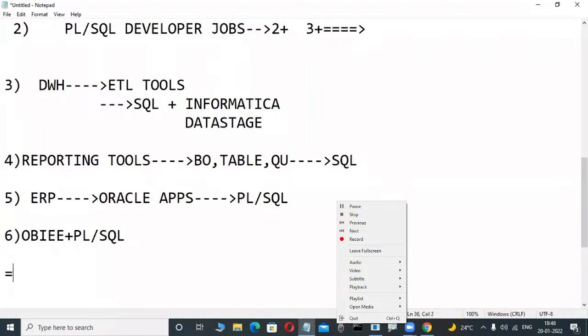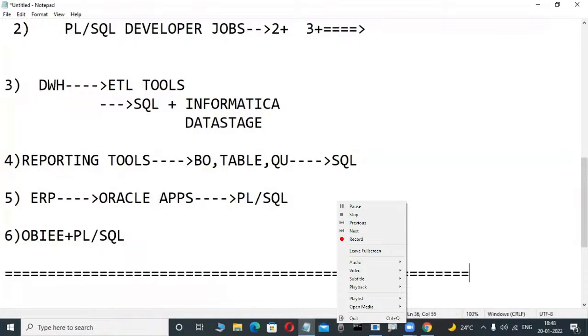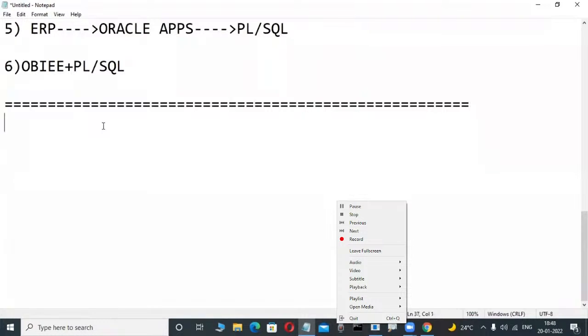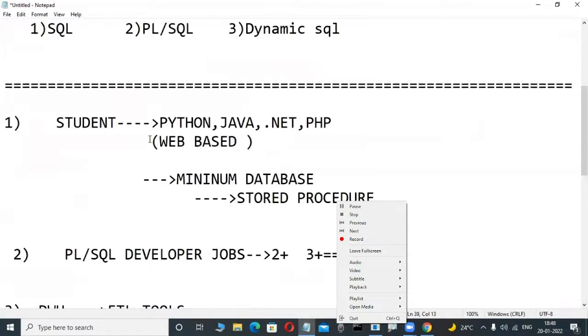Again, that's for different persons. Suppose you are not interested in the programming side, and you want jobs on the administration side. In that case, DBA courses are there: Oracle DBA, SQL Server DBA, MySQL DBA, database administration courses. These persons also need minimum knowledge before learning those courses. Minimum SQL knowledge is required. These persons also learn these types of courses.